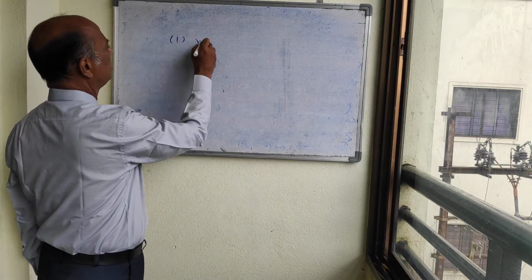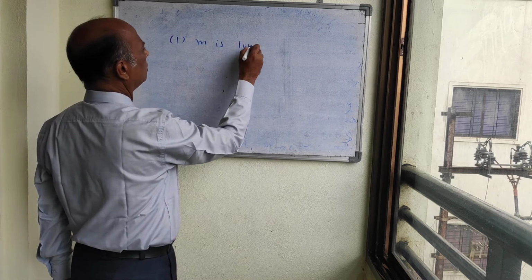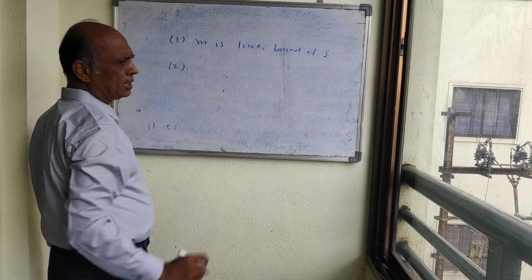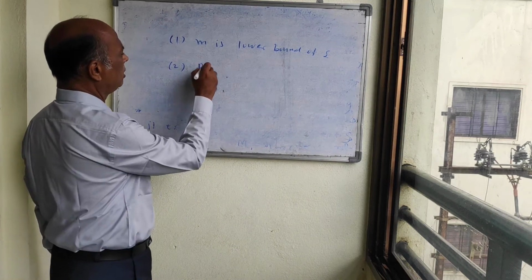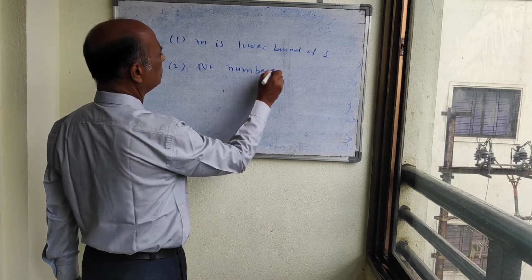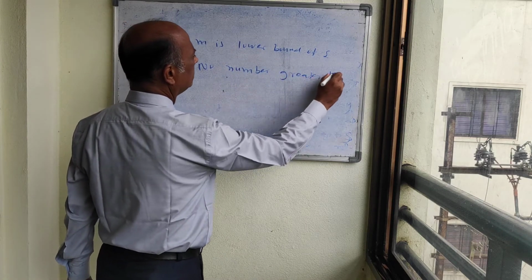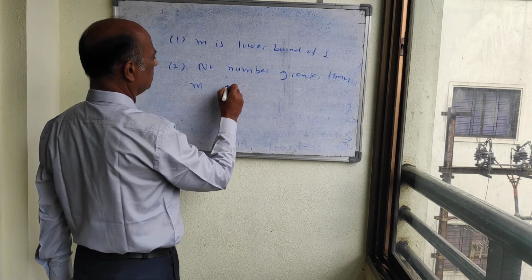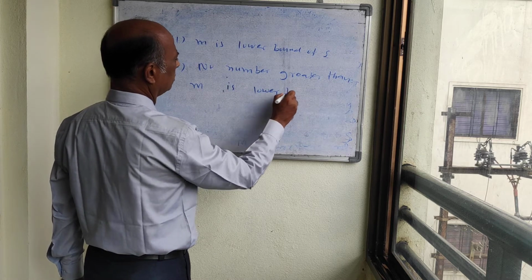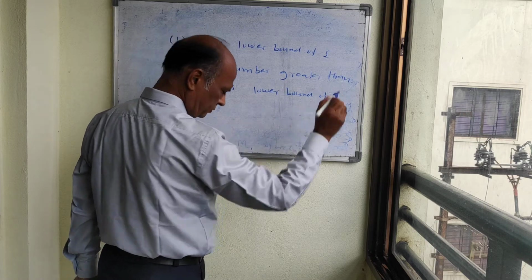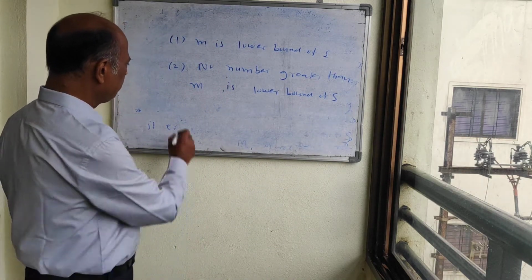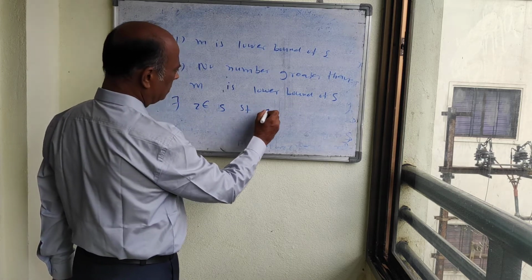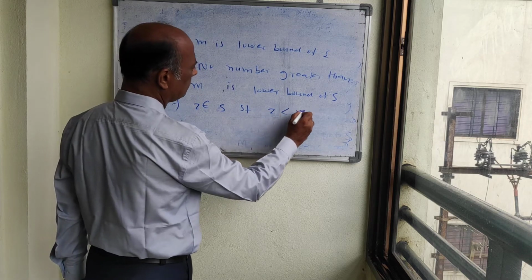Number one, it must be a lower bound of S. And second, as it is the greatest, no number greater than M is a lower bound of S. That is, there exists Z belonging to S such that Z is less than M plus epsilon.